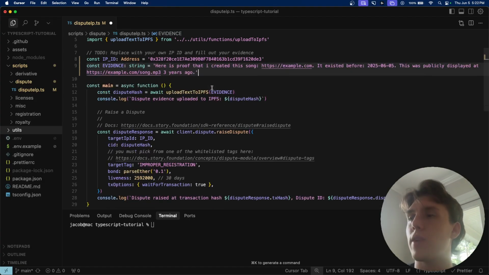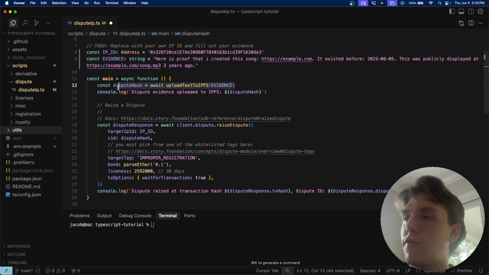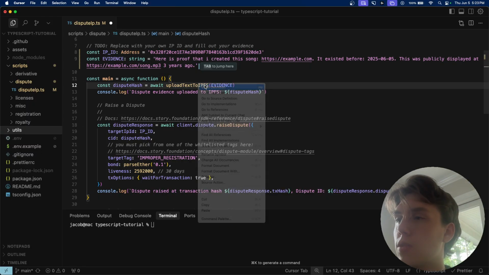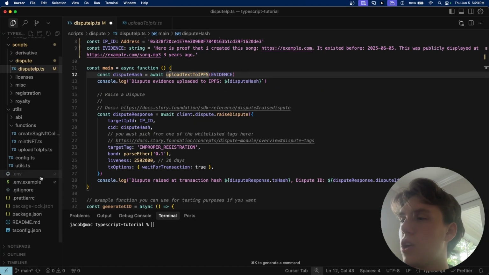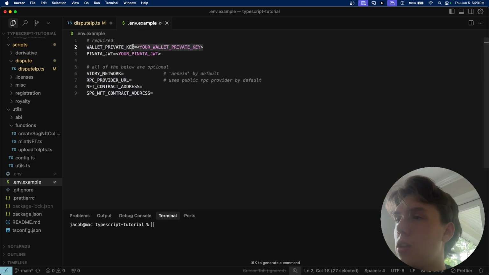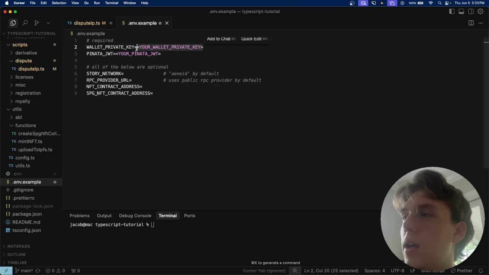And so we're going to take this string here, and in this code, I already have a function for you to upload this evidence text to IPFS. If we look at this function really quickly, you'll see all it's doing is pinning it to IPFS here. And just to quickly note, the only prerequisite to this code example is that you put in your testnet wallet private key. Again, it's all in testnet, so not your mainnet private key, but your testnet one. So just use a dummy account for this example.